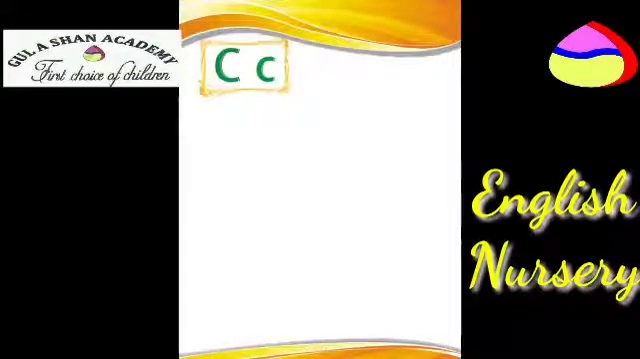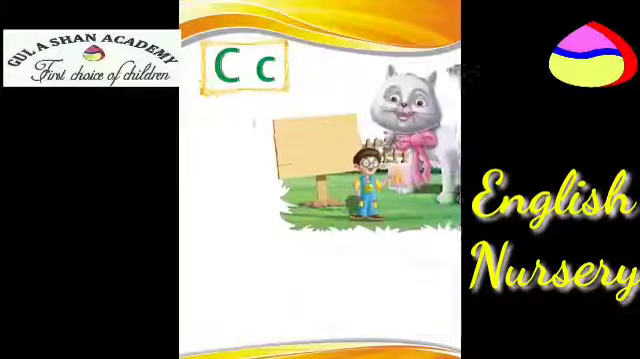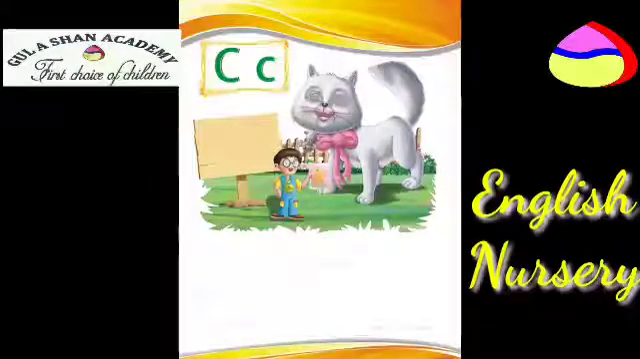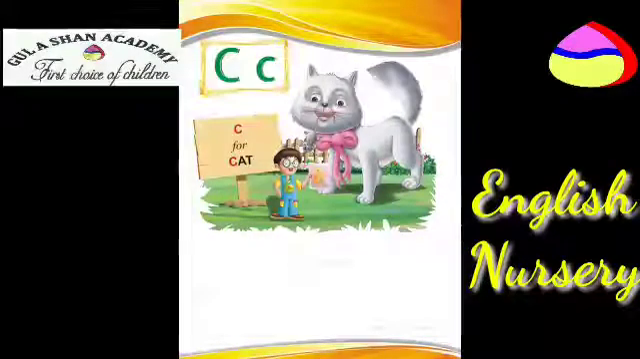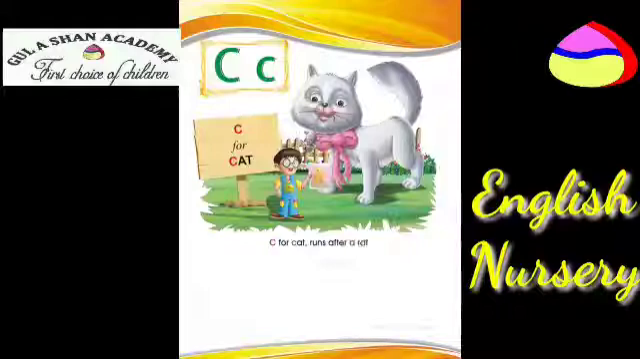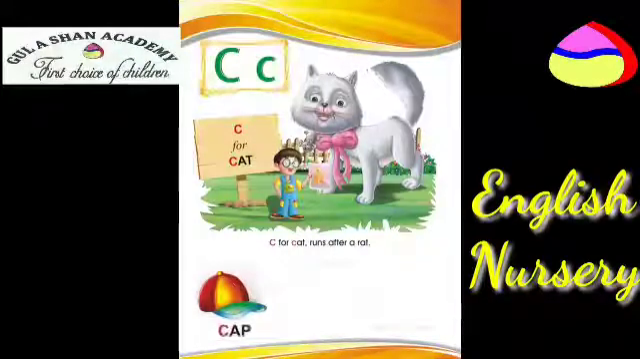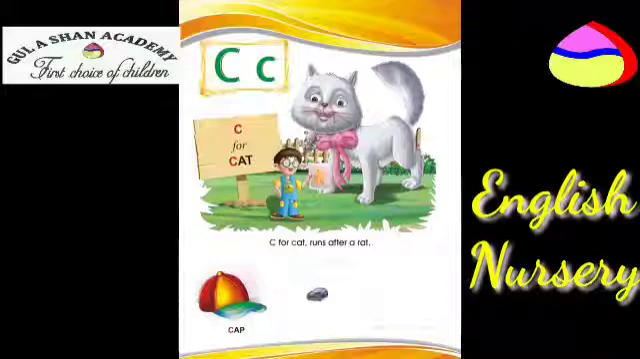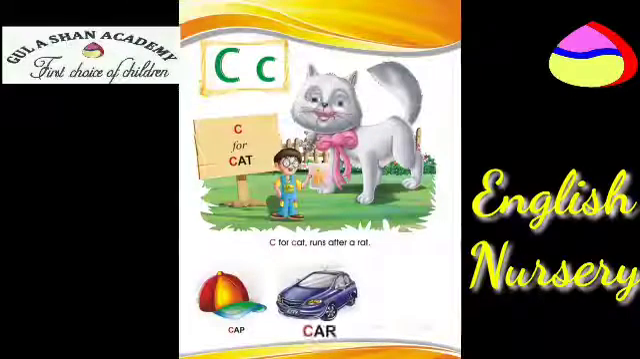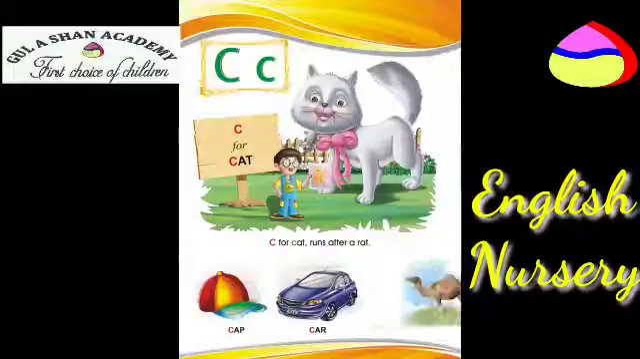C. C for cat. C for cat runs after a rat. Some other examples are C for cap, C for car, C for camel.